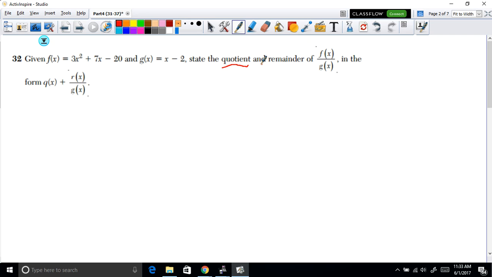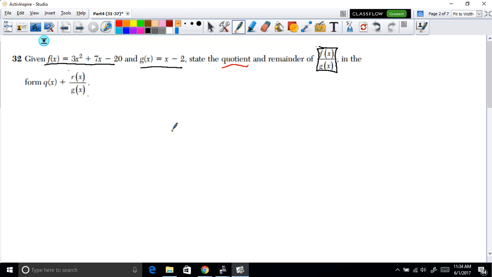We have one method in order to divide polynomials, and this method is the long division method. And that's exactly what we're going to be doing here. So this is exactly what we want to find: f of x divided by g of x. f of x is here, g of x is here. Let's divide them. And if we divide using long division, this is the setup.